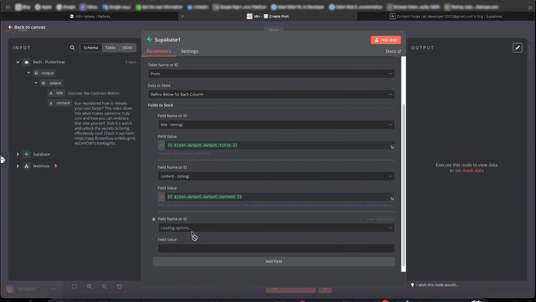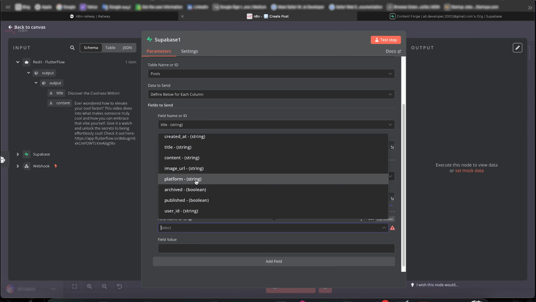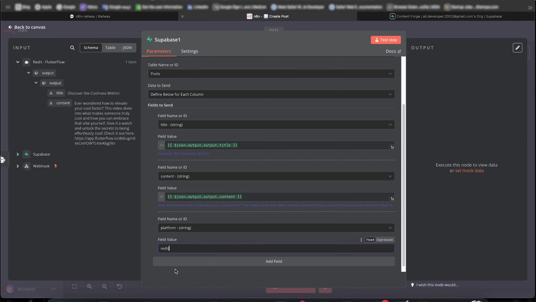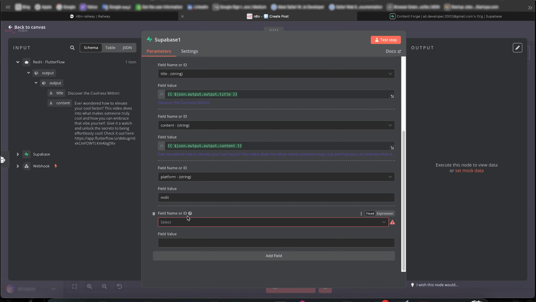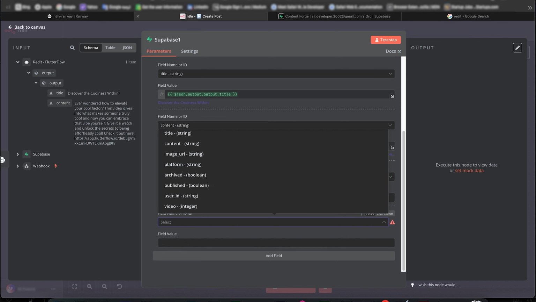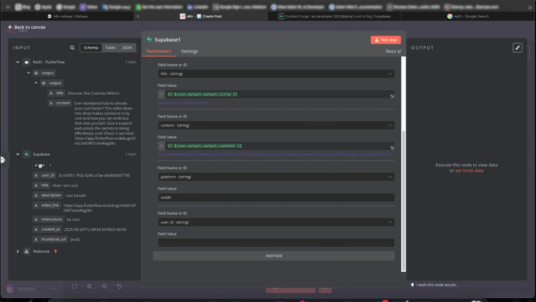Good. Now we don't have an image URL. Platform is Reddit. Does Reddit have 1Ds or 2Ds? I'm not sure. Let's see. 2Ds. Okay. Reddit. User ID. How do we fetch the user ID? I don't remember.